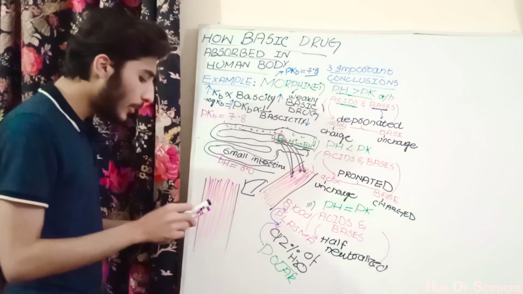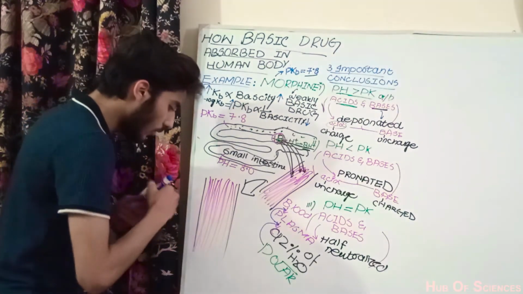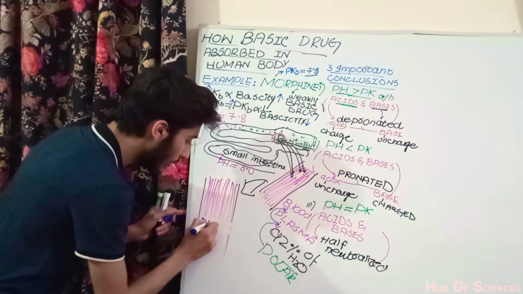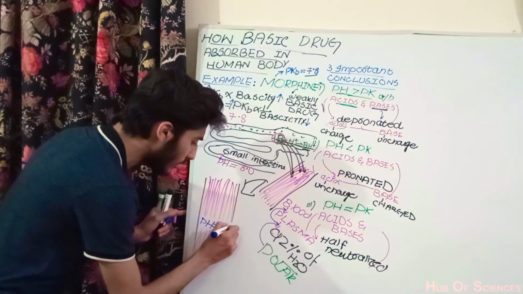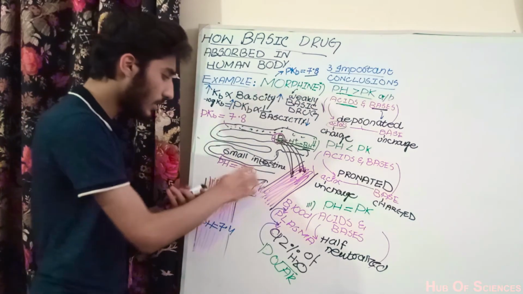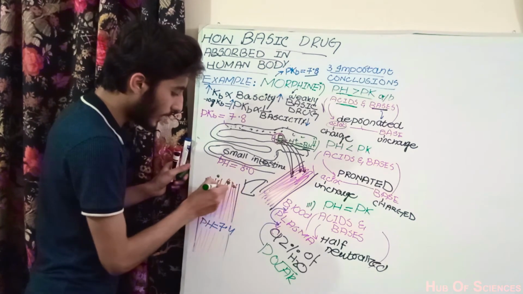We all know that the pH of the blood is approximately 7.4.